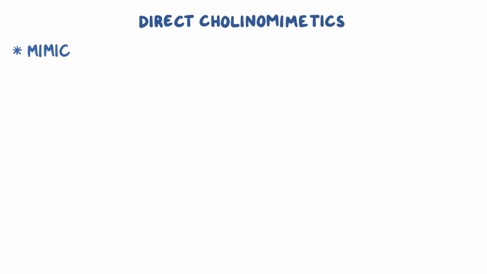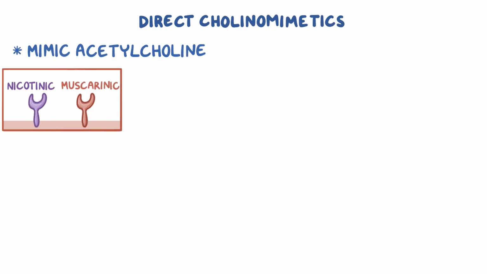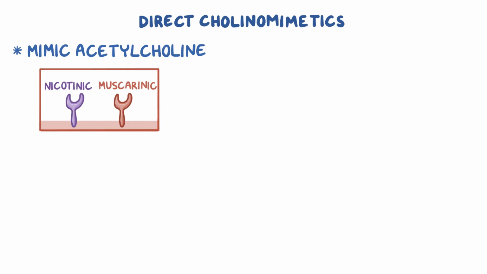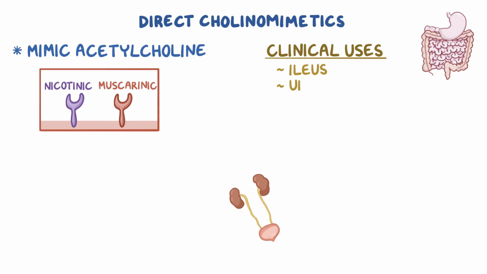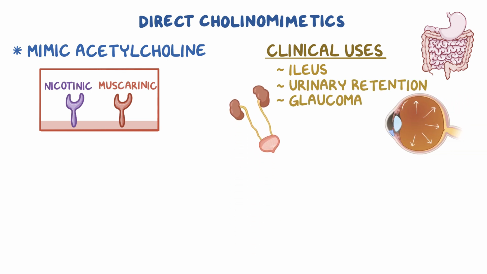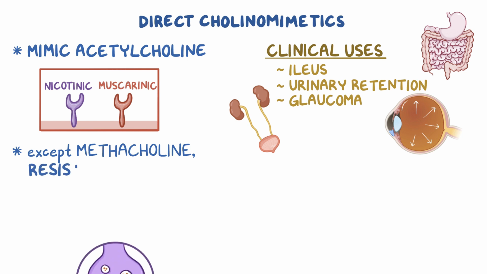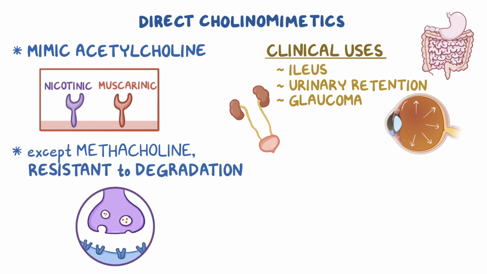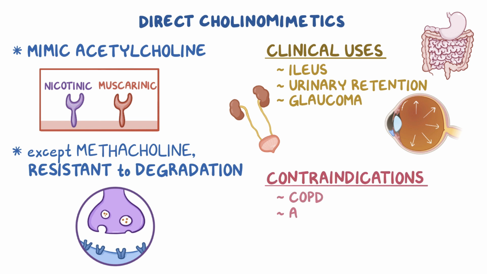Alright, as a quick recap. Direct cholinomimetics are medications that mimic the action of acetylcholine by directly acting at muscarinic or nicotinic receptors. Clinical uses of these medications include ileus, urinary retention, and glaucoma. With the exception of methacholine, all of these cholinomimetics are resistant to degradation by acetylcholinesterase. Direct cholinomimetics should be used with caution in patients with COPD, asthma, or peptic ulcer disease.